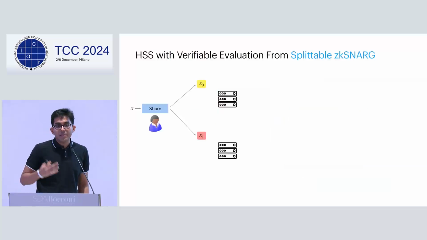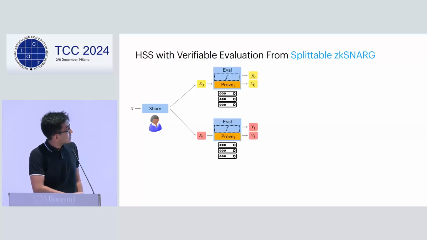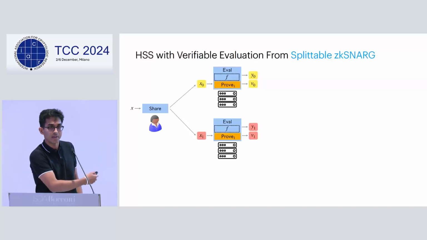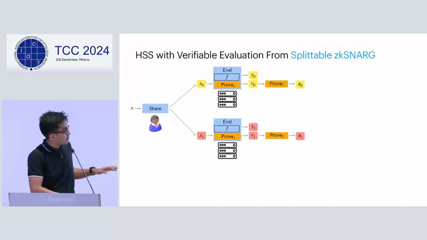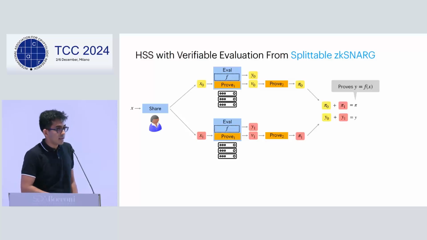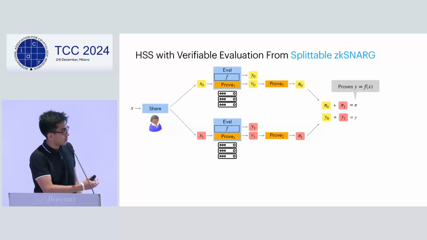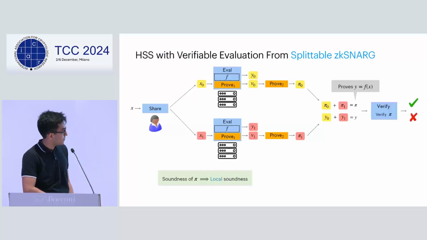So now, given a splittable zk-SNARK, how can we realize our approach? Putting everything together, the client secret shares its input. The server first evaluates the function to compute the output shares. Then it runs the first part of the zk-SNARK prover to get the shares of the intermediate output. They then use these intermediate outputs to run the second part of the prover, which, since it's an additively homomorphic mapping, gives you shares of the proof, which can be reconstructed to get the final proof. This proof proves that y is valid, which can then be verified.